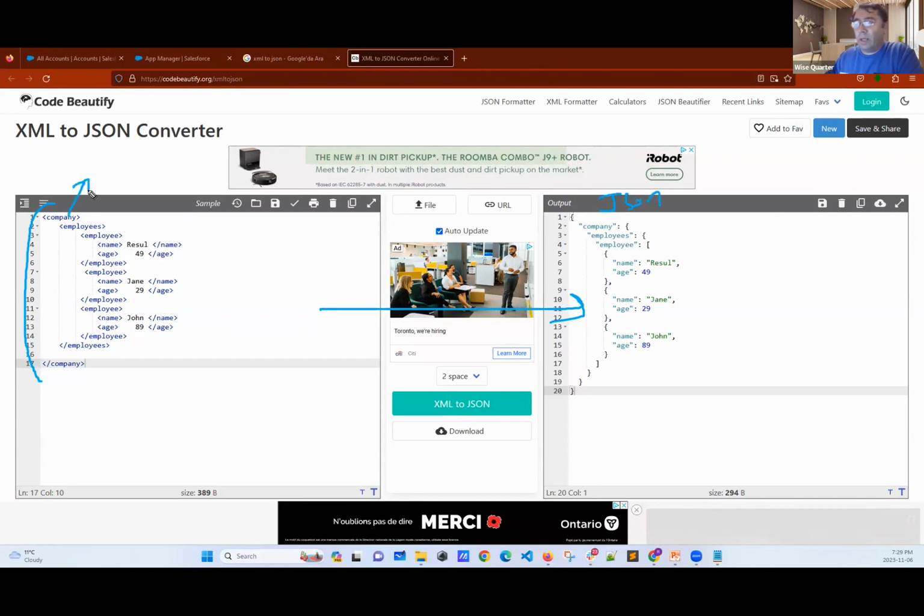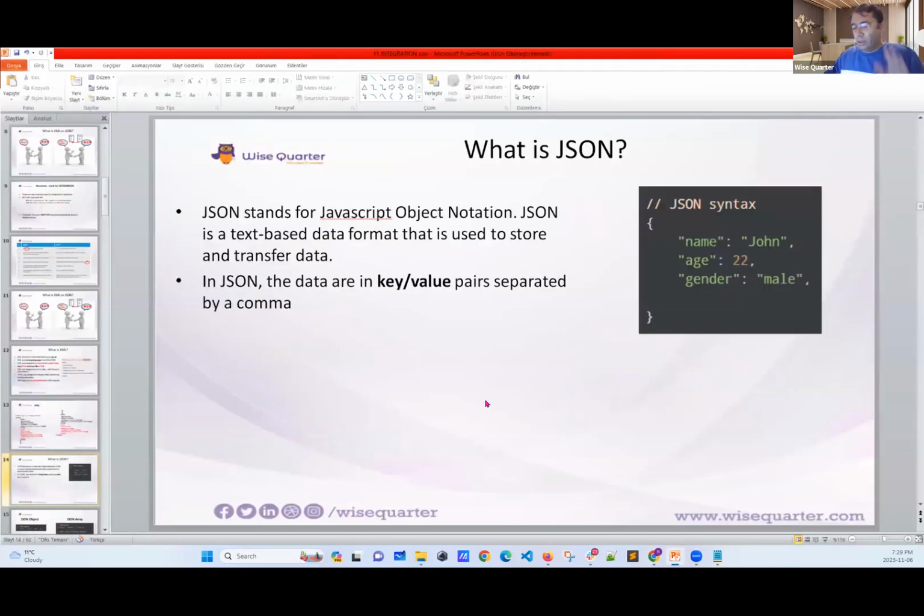We have companies tag. Here we have key. You are going to learn. We have employee tag here. Here we have employee key. Sorry, XML has tags. JSON has key value pair. Okay, actually we are doing the same thing. There is no huge difference between XML and JSON. That's the thing. Okay, now let's go and understand or learn about JSON.